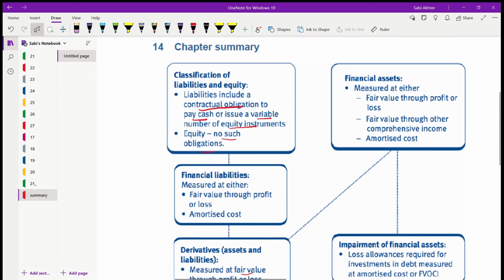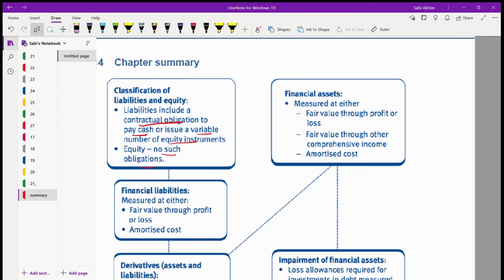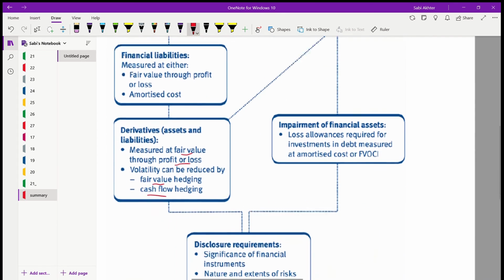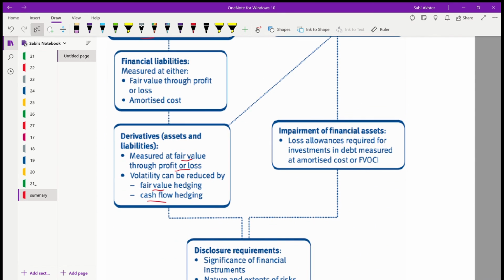Next, we went through financial assets. Financial assets can be measured using three methods: fair value through profit and loss, fair value through OCI, and amortized cost. We completed all. Then impairment of financial assets. Those financial assets we need to impair them, right? So we calculated loss allowance. Okay, this is only required for investments in debt. Investments in debt. Remember that, not any investment, not in equity. Measured at amortized cost or fair value through OCI. Only for these two things we have to calculate loss allowance.